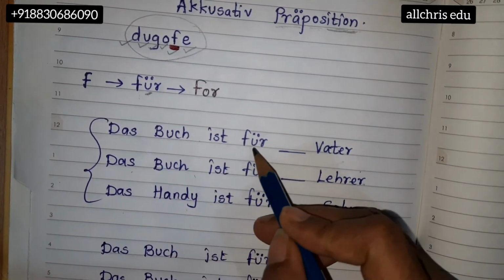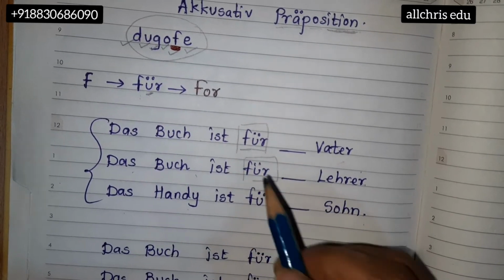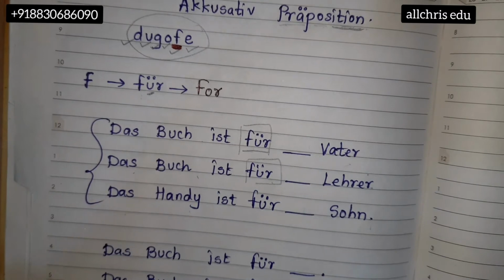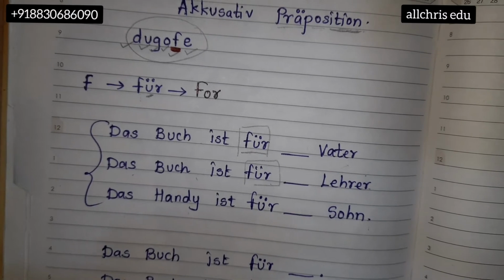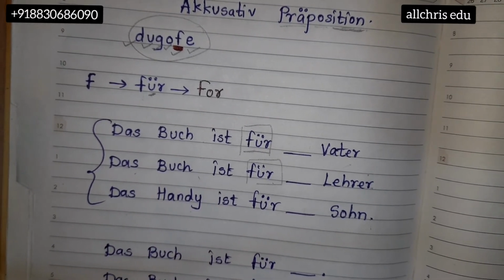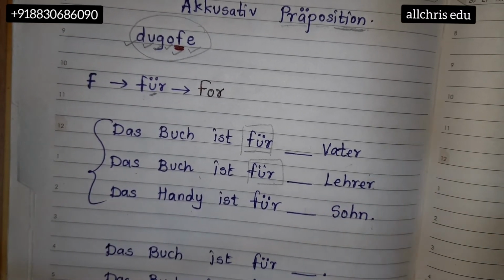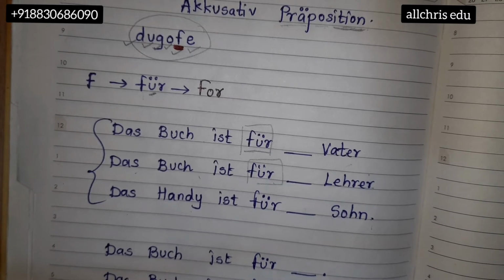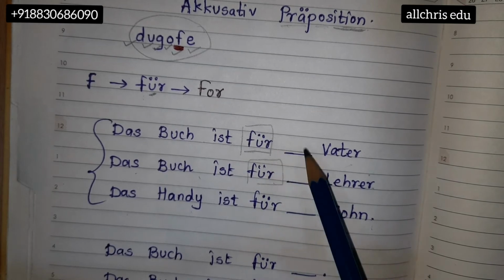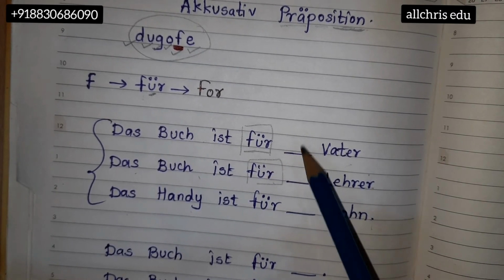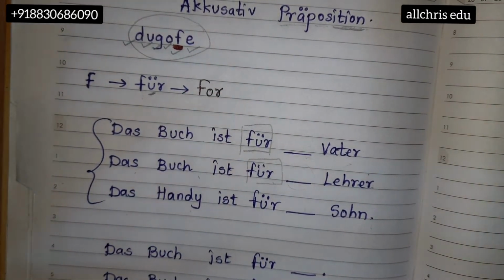Now students, this für preposition is very loyal to the accusative case. It's loyal to the accusative case only. Like you have already watched the dative preposition topic. If you are coming after watching it, you know that dative prepositions were very loyal to dative cases. Whenever a dative preposition was there, whatever word came after it should be in dative form. But in this case, it is very loyal to the accusative case.